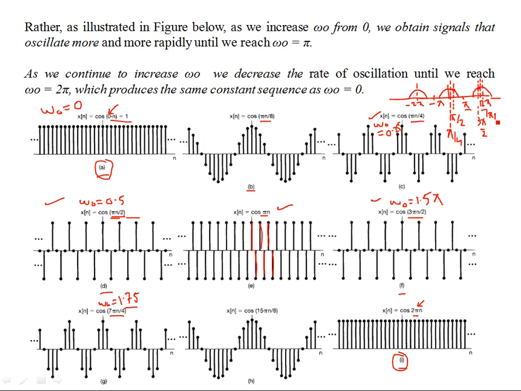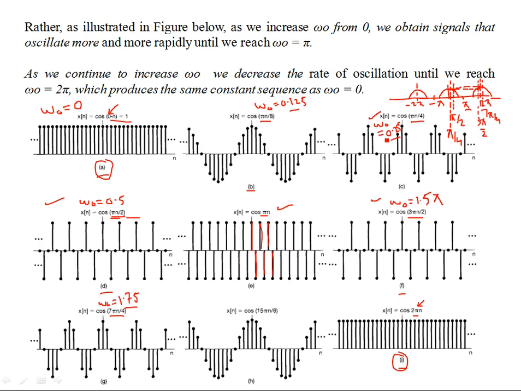So these two frequencies, again, they are the same. They're contributing the same power. I mean, you can compare the levels of the frequencies. They are the same. The frequencies are repeating. So you see the rate of the oscillation. What is going on is that from the constant, as you go on increasing the angular frequency, which is in radians for digital signal, for example, over here this is 0.125.